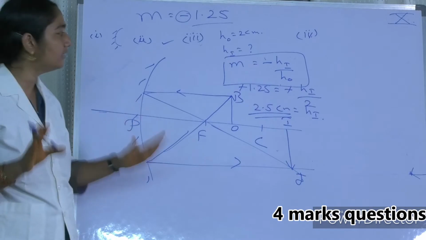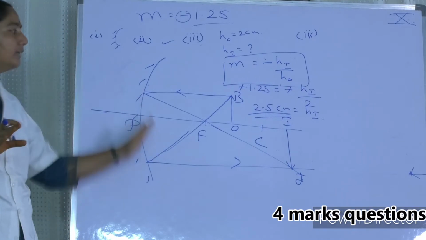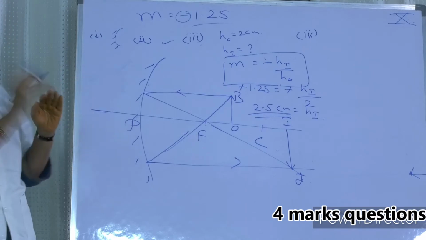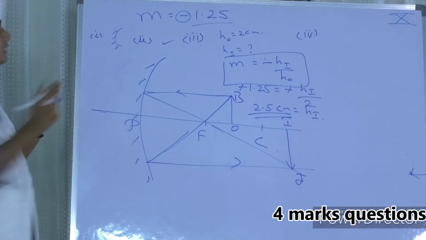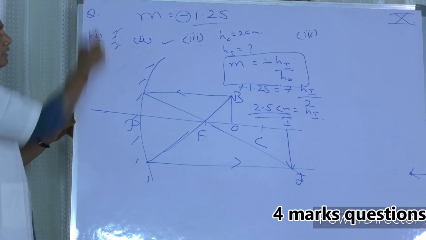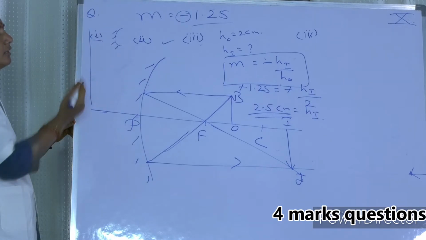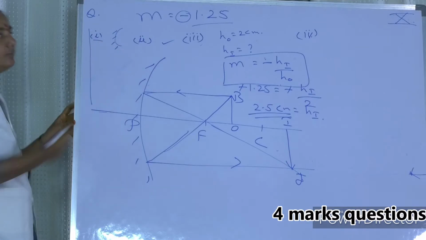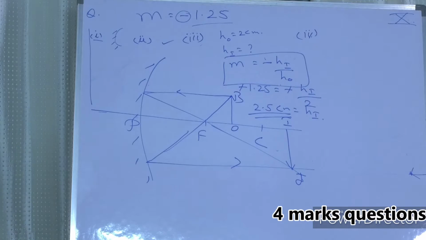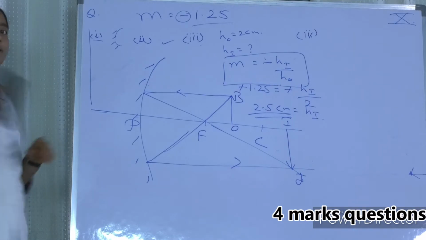My dear friends, your question should start with the diagram. First is the diagram. By seeing the diagram, you have to write 1, 2, 3, 4. The question number should always be written, and case 1, case 2 should be within the margin. In the margin, the question number. The rest of everything will be within the margin. Everywhere you have to know how to underline the silent points.